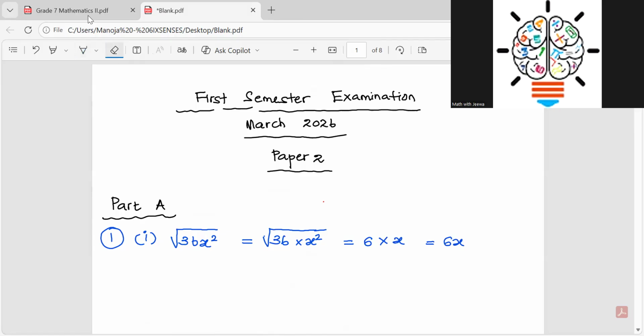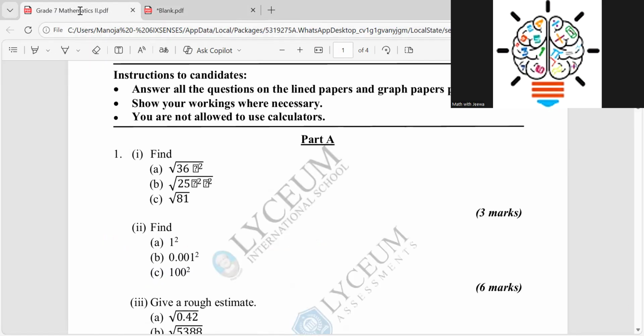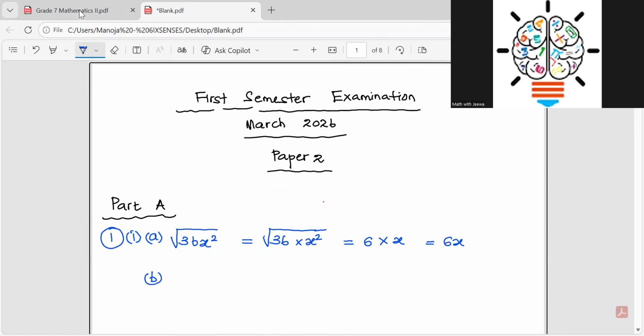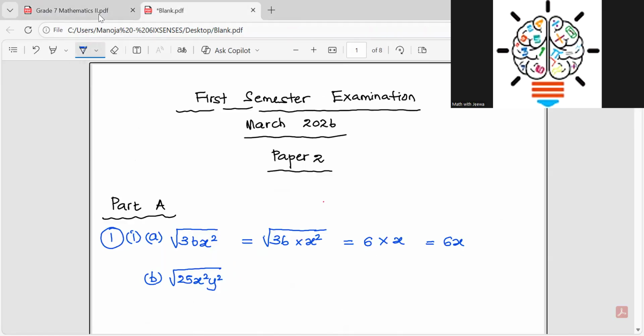I forgot to mention one thing here, the Roman number 1. And this is part A. Now I'm moving to part B. Part B, I have 25 x squared y squared. Don't worry about the letters; I can't see the letters clearly here. 25 x squared y squared. It may be something else, but I can see the squares.